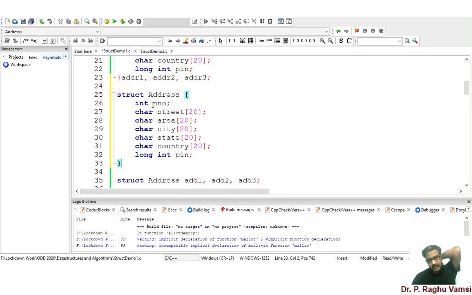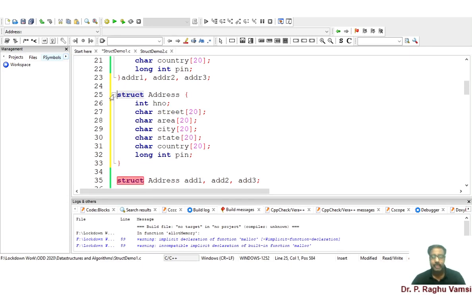Here the size of integer house number is 4 bytes, street is 20 bytes, area is 20 bytes, and so on, up to a maximum of 20 bytes. So maximum of 4, 20, 10: what could be the size here? 20 is the size that can be allotted to the union.